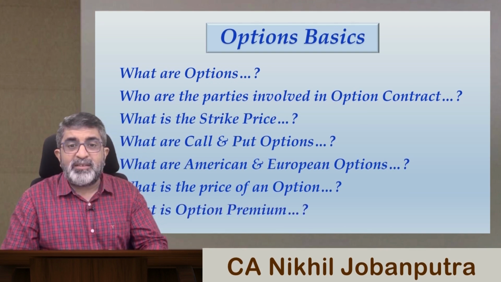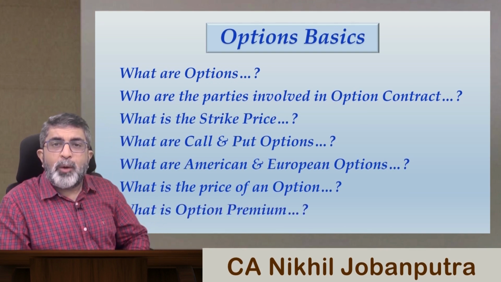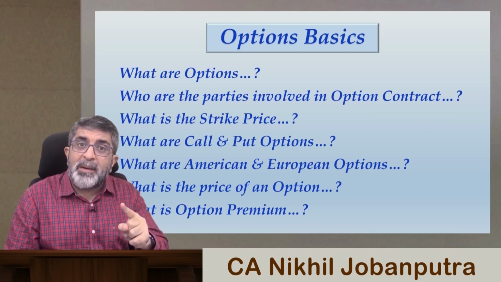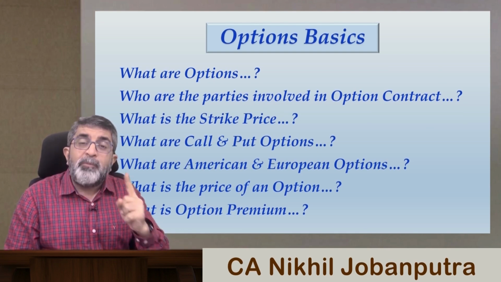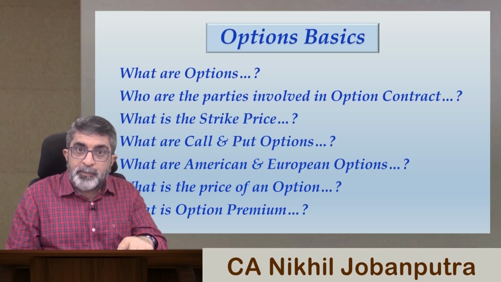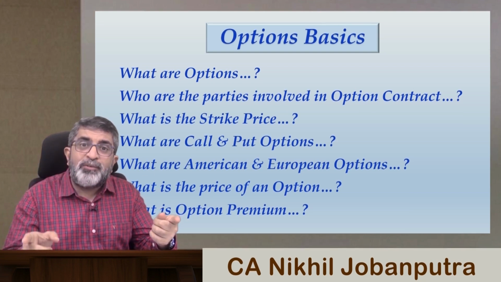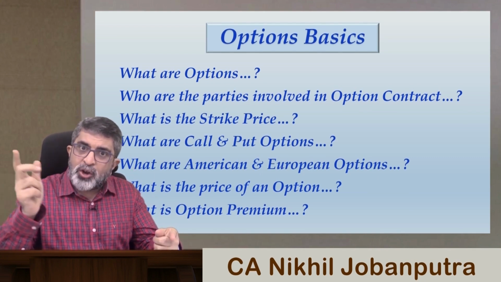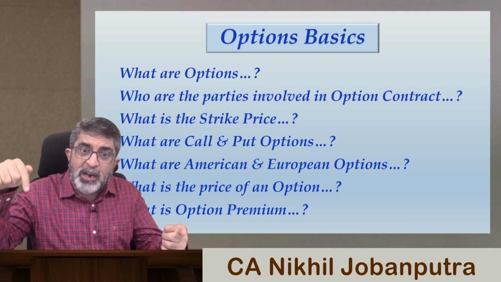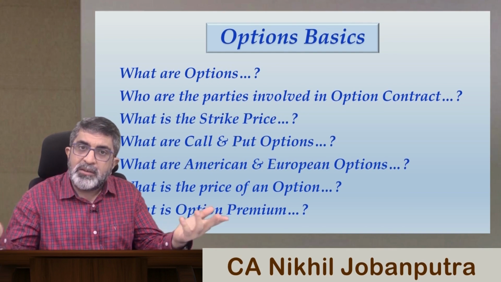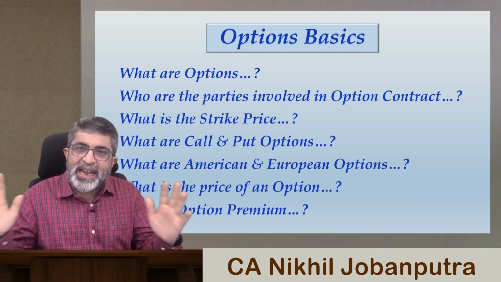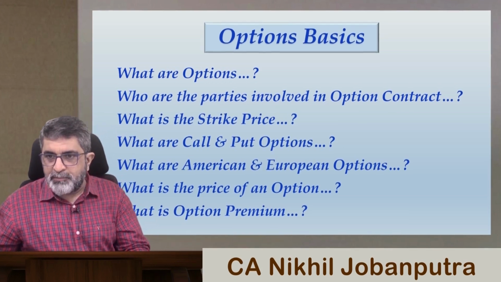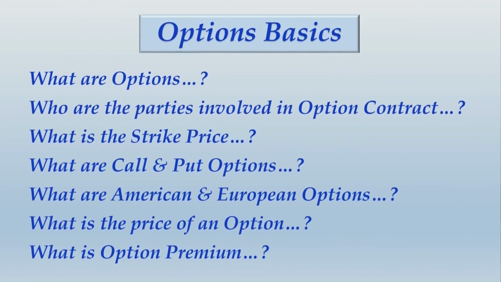So the obvious last question is, what is option premium? It is the price of the option, which is paid by the buyer of the option to the seller of the option. It is paid upfront, and once paid it becomes an expense for the buyer and income for the seller. Whether the option is exercised or not in the future, which depends on the choice made by the option holder, the option premium once paid can never be reversed. So have a quick look at these important questions relating to option basics, and then I take you ahead.